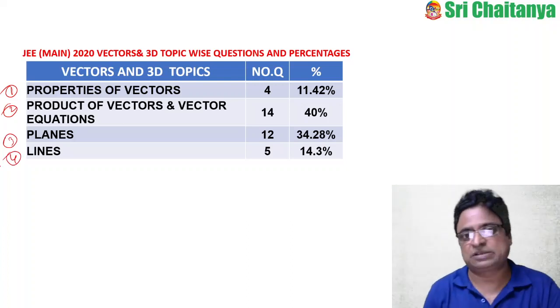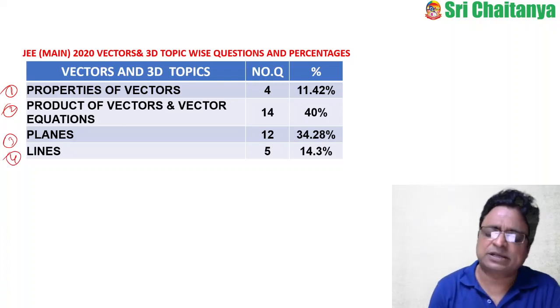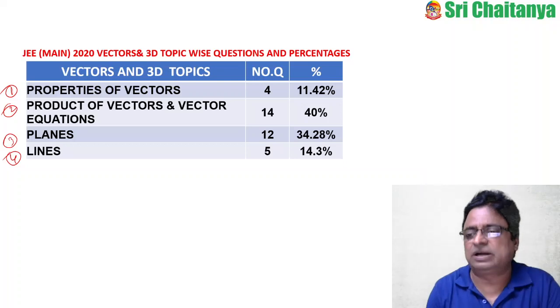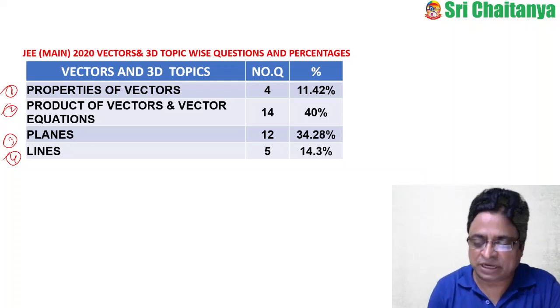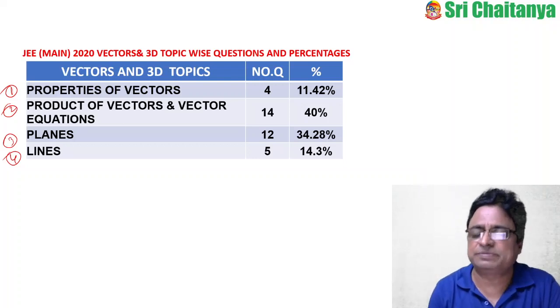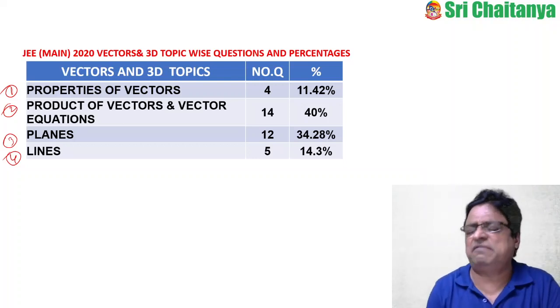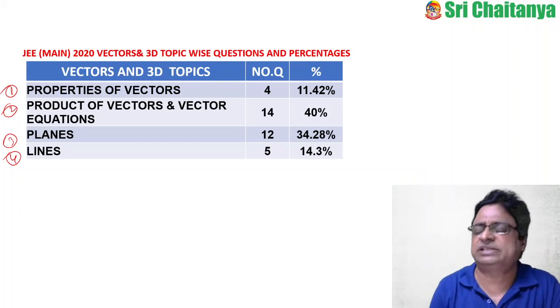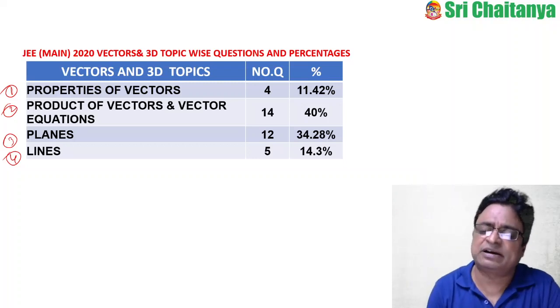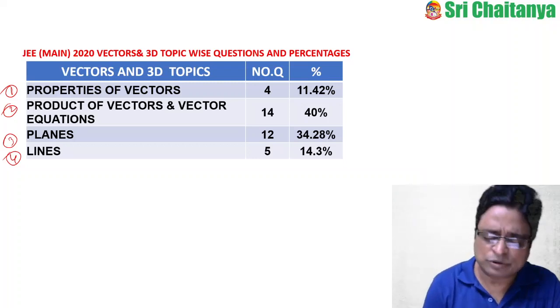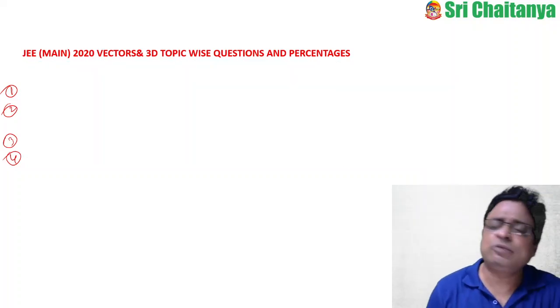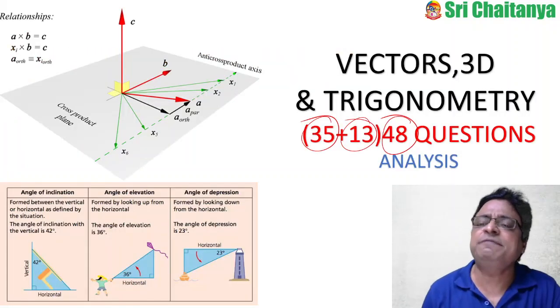Properties of vectors means what a vector is, the different kinds of vectors, the section formula, triangle properties, parallelogram properties, the angle between two vectors, unit vectors and so on.